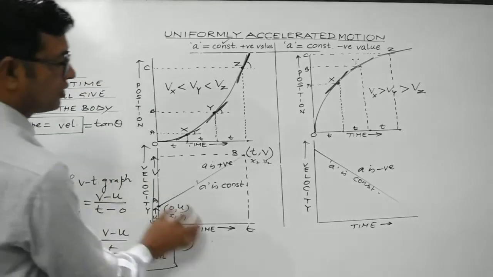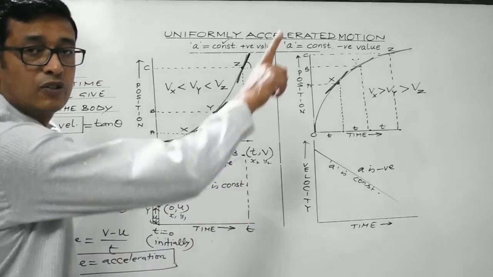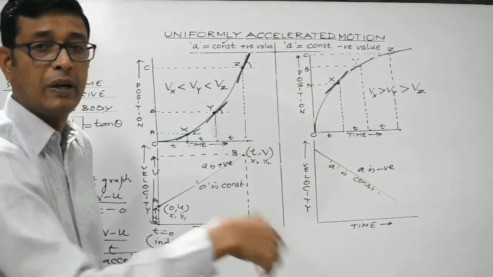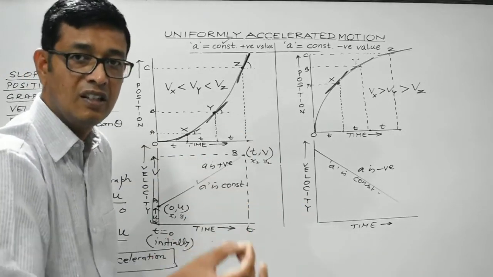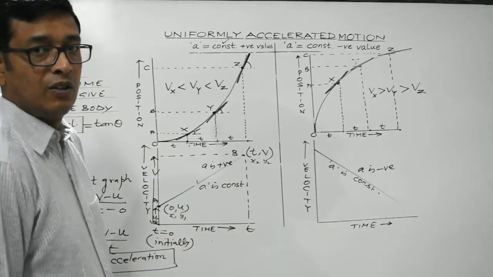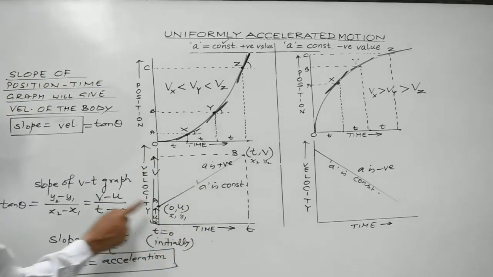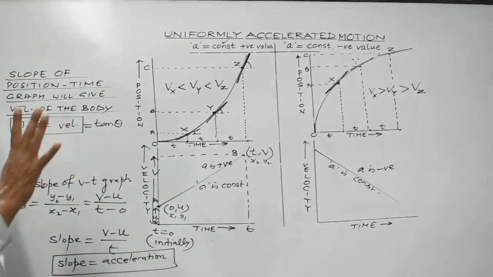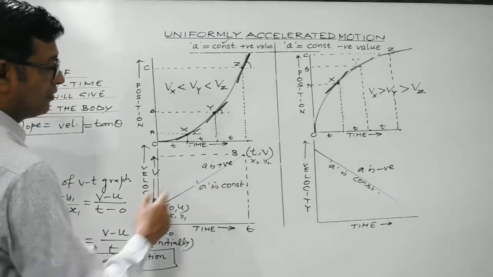So students, the velocity time graph would be a straight line, either having positive slope or negative slope, depending upon whether the value of A is positive or negative. So what is the significance of the V-t graph? The slope of the V-t graph will give the acceleration of the body. What else? The area under the V-t graph.